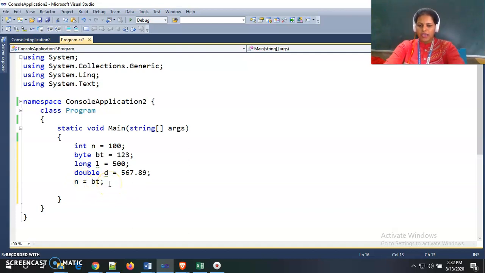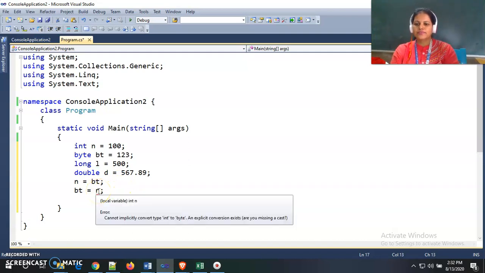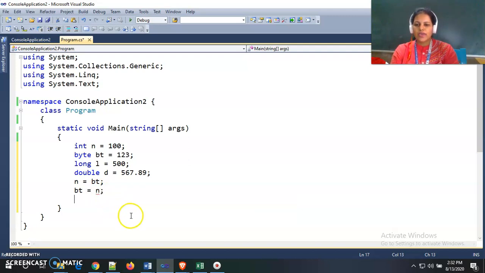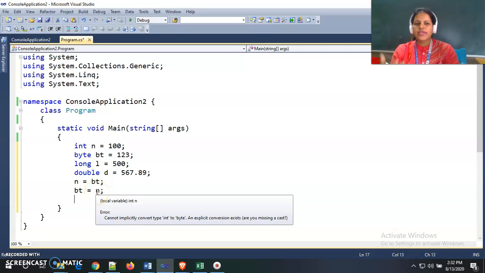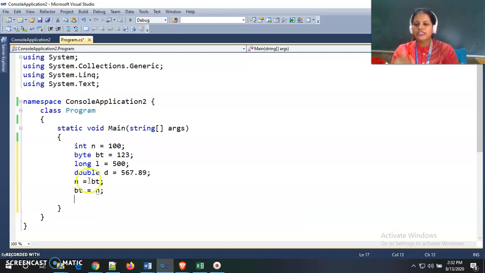But if I store the integer value into the byte variable, then there is an error: Cannot implicitly convert type int to byte. An explicit conversion exists. Are you missing a cast? It means we need to convert it forcefully by using the cast operator. By using casting, we need to convert from integer to byte, but there is no need to convert explicitly from byte to int.